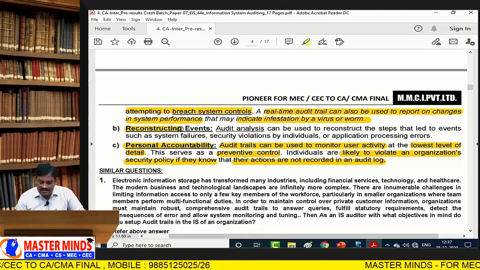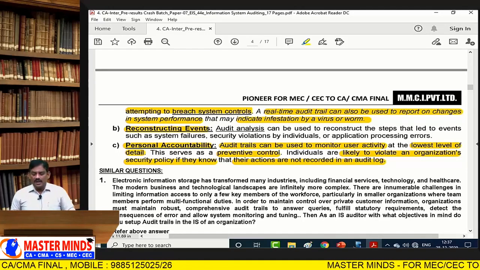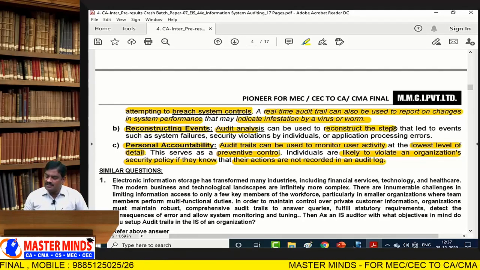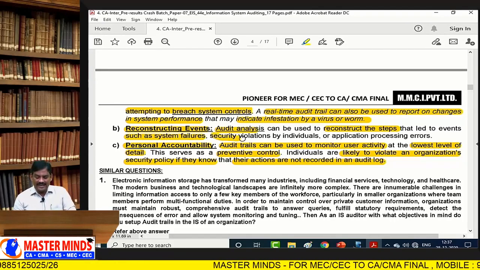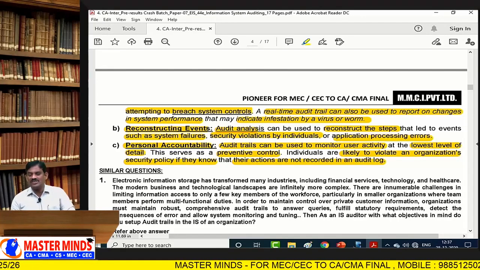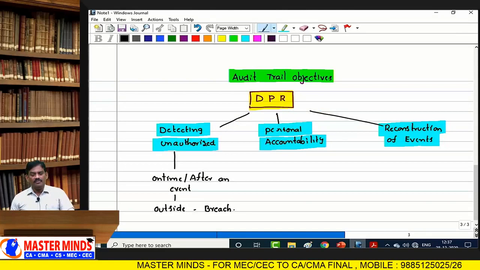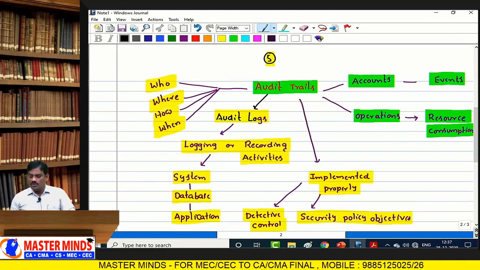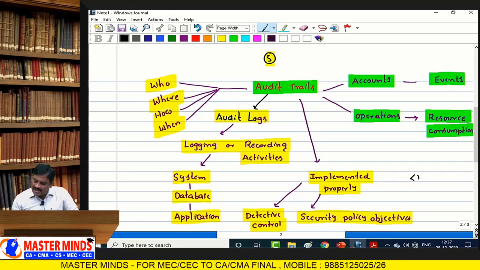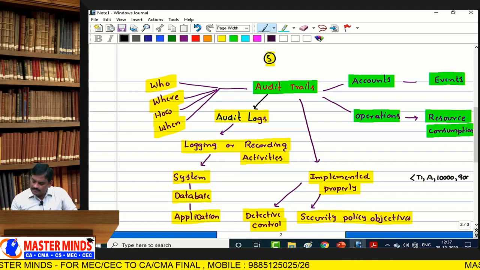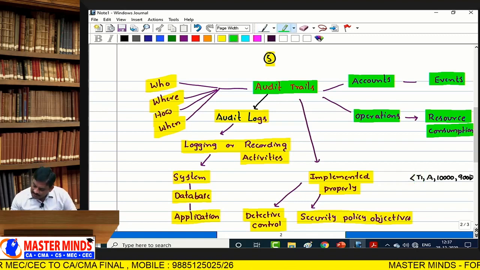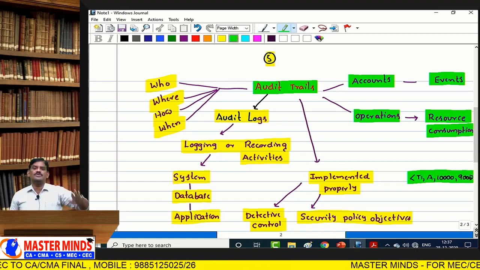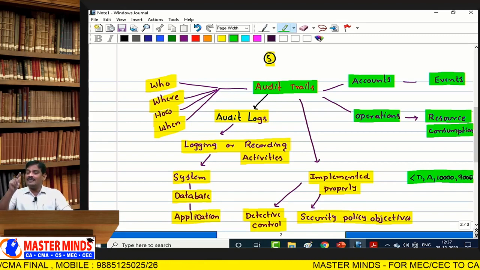Next one is reconstruction of events. Audit analysis can be used to reconstruct the steps that led to events such as system failure, security violations by individuals, or application processing errors. For example, if I have a problem, whenever the data is not available, we can have the audit log. By seeing this audit log, we can reconstruct the activity and we can detect the problems.